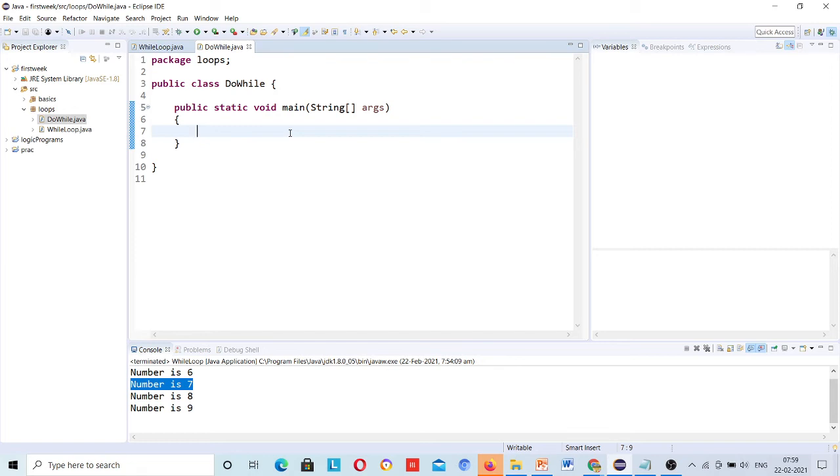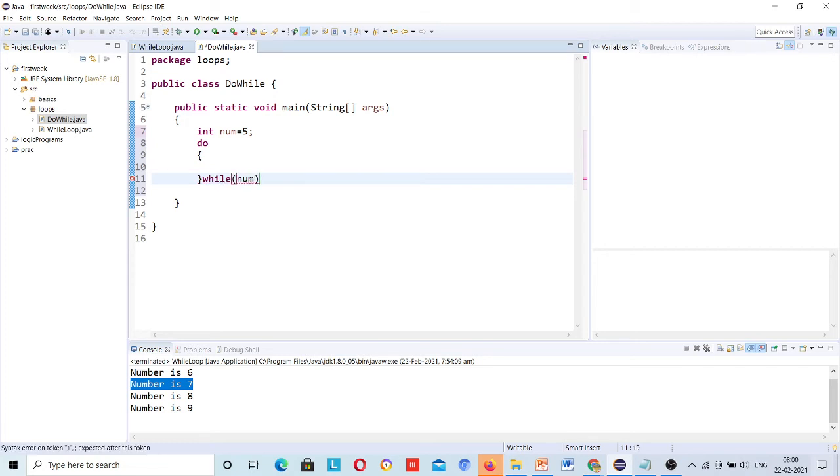So in the do while loop, I will just declare an int num is equal to 5. Same program I will create, and do, and just check here while num is less than 10.